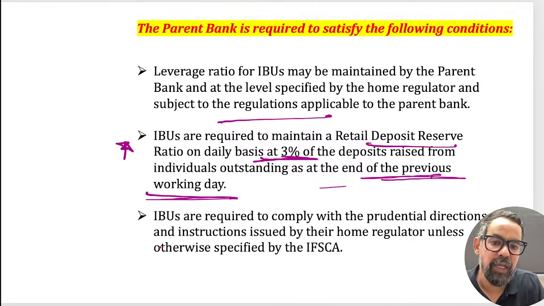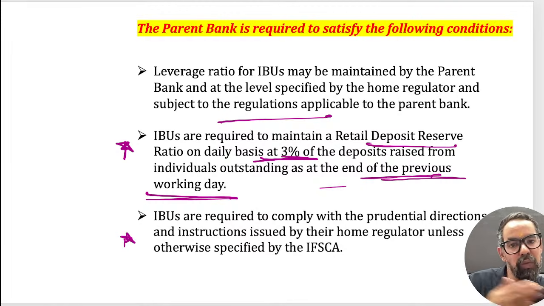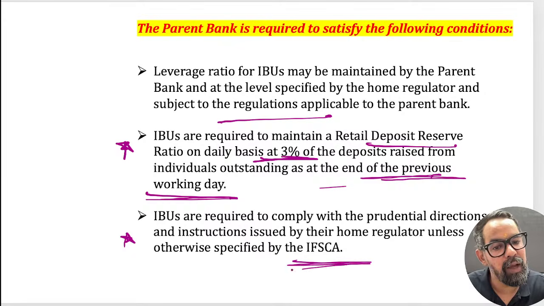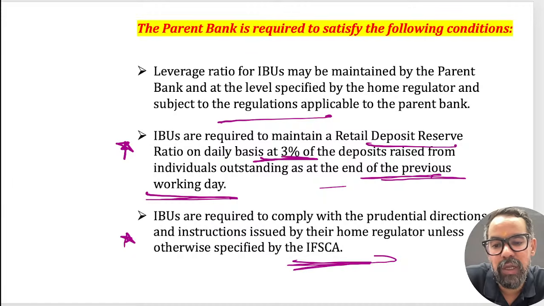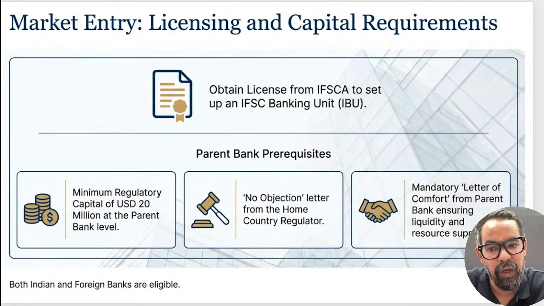And the guidelines of home regulators will be applicable if specifically specified under IFSC. Any guidelines apart from the home regulators, which are clearly mentioned in this, are part of this particular one, right? So these are some important areas.